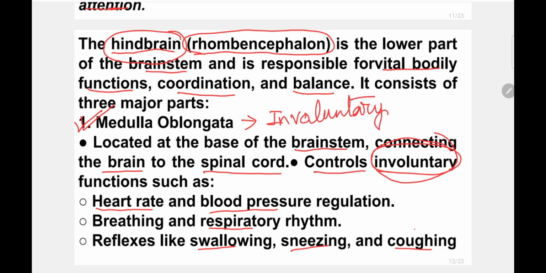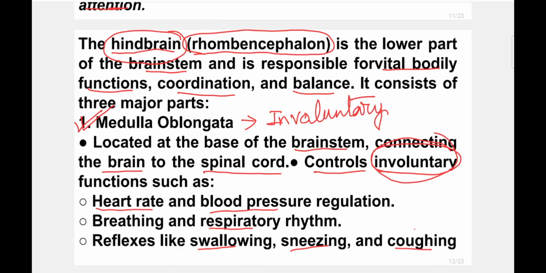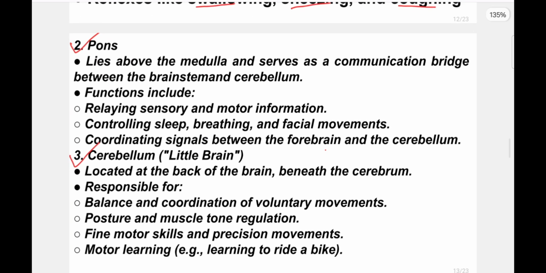There are so many things that are not in this slide that I'm explaining, that I want to explain, that come to my mind, that I have to mention here. So that is why you have to write it down when you are doing this class. When you are taking notes, please write those things that are important, that are mentioned in the flow of teaching. Okay, next is the thing that comes after medulla oblongata, that is pons.